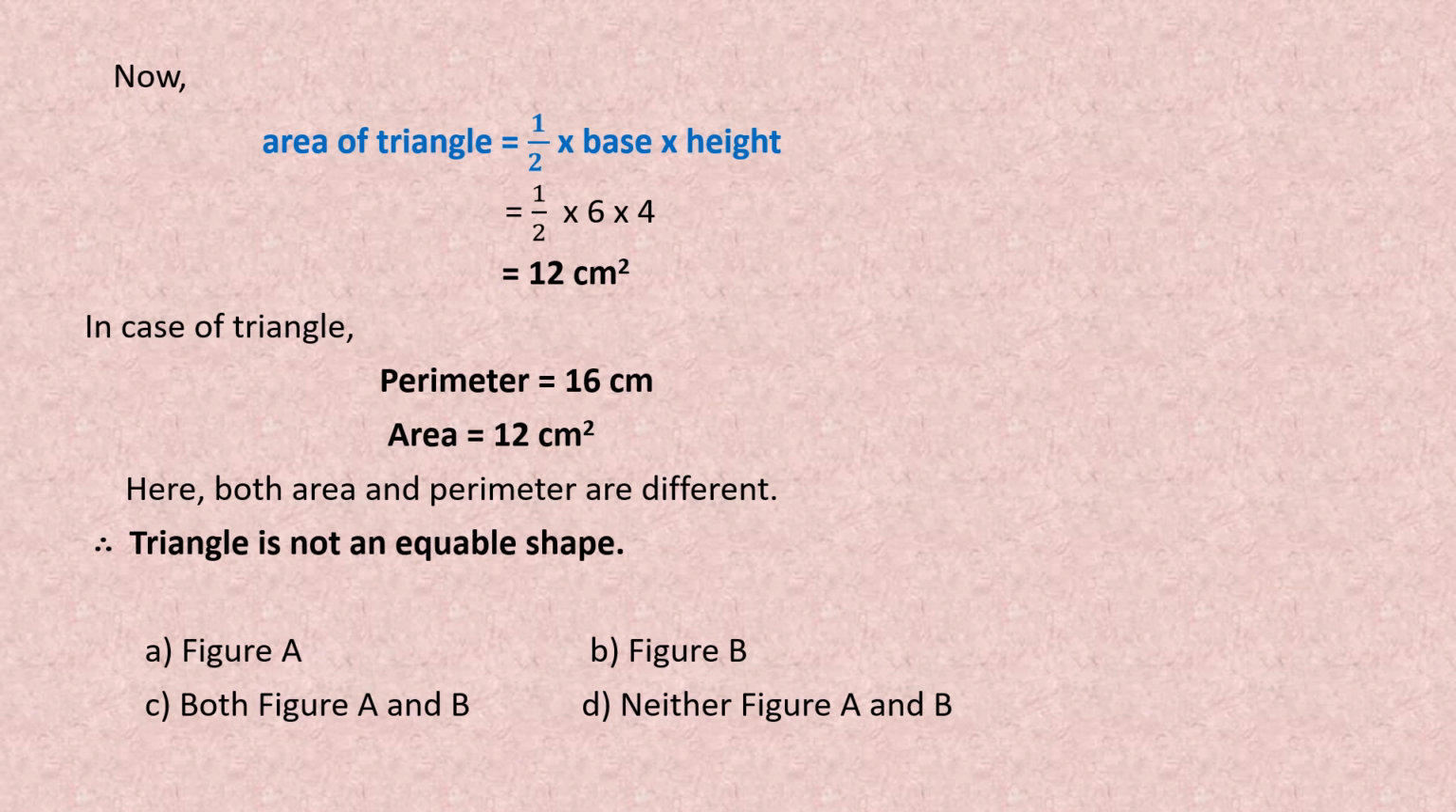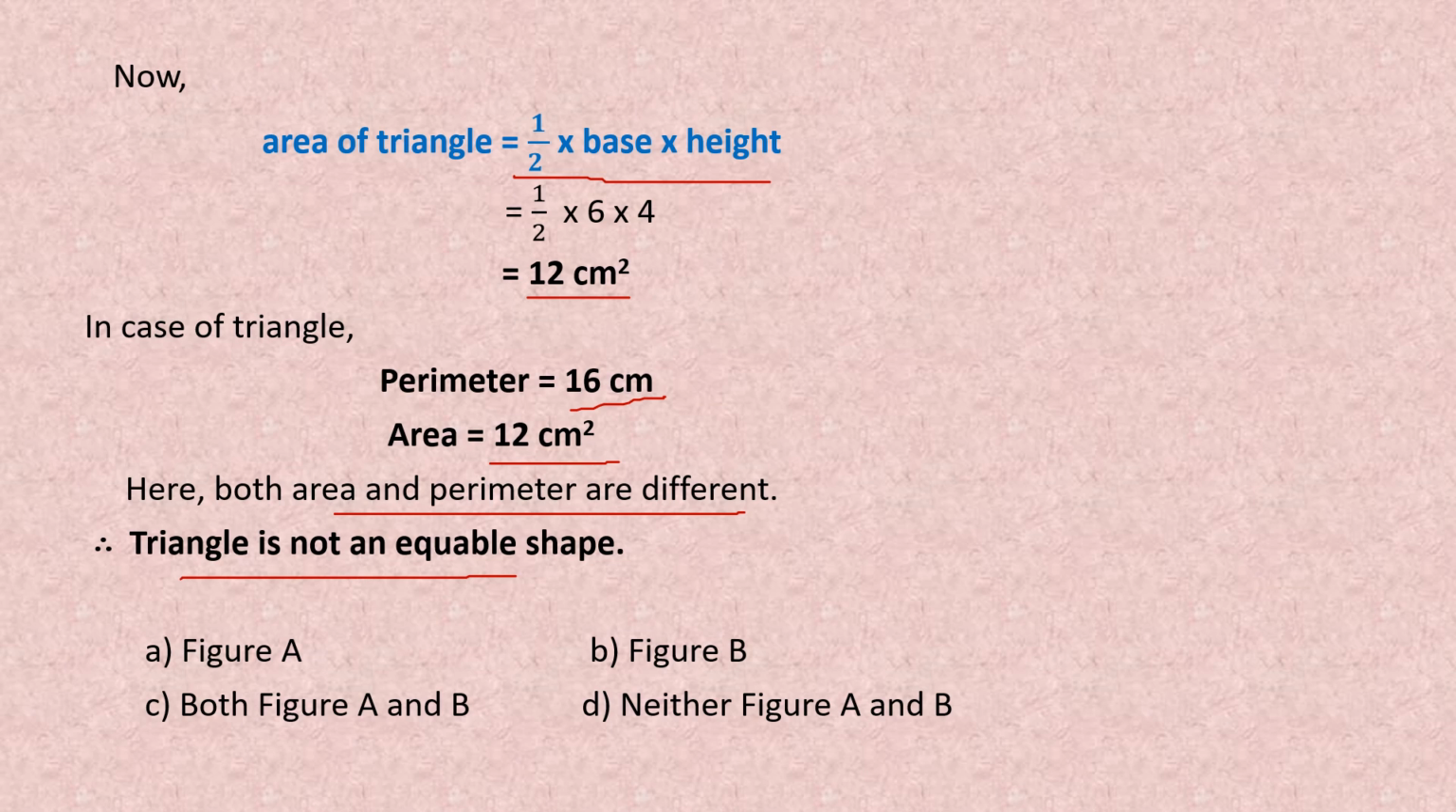Now let's find out the area of the triangle. We know that area of the triangle is half into base into height. Now we will put the value. Base is 6 centimeter, you can check the figure, and height is 4 centimeter. After multiplication, we are getting 12 centimeters square. That means area is 12 centimeters square. So in case of the triangle, perimeter is 16 centimeter and area is 12 centimeter square. So here we can see both area and perimeter are different. Therefore, the triangle is not an equivalent shape.